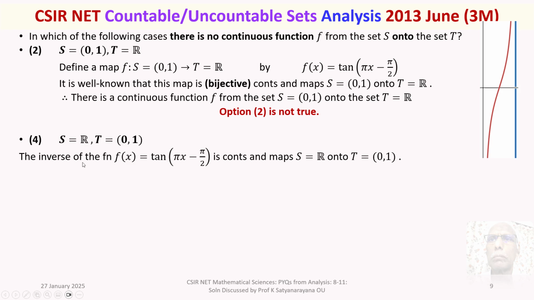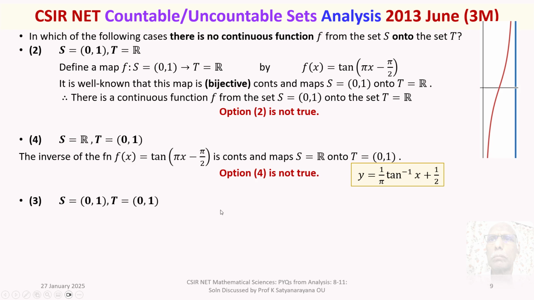and why are we considering the inverse of the function? Because that function was bijective. Every bijective function is invertible, so you have the inverse of the above function. The inverse of a continuous function is also continuous, and maps onto the unit open interval. And for your ready reference, the inverse function is y = (1/π) tan inverse x + 1/2. And option 4, therefore there exists a continuous map, therefore option 4 is not true.